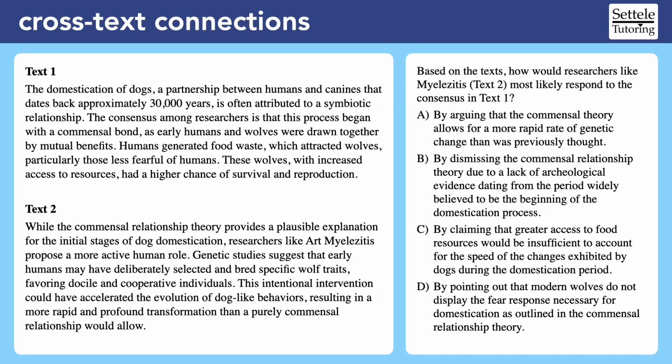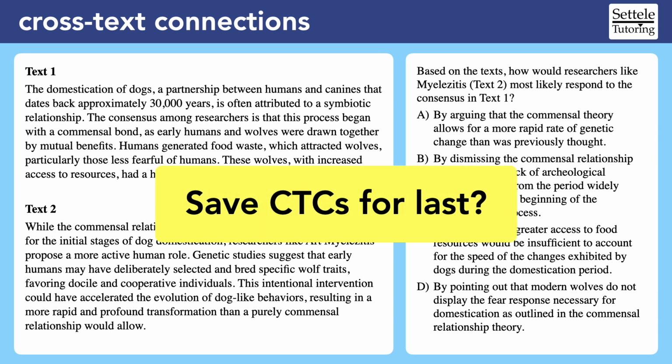Many people feel that the cross-text connections passages are among the hardest passages on the SAT. It's easy to see why. They can involve a lot of reading, which can use up a lot of time. We'll look at some strategies to make these questions easier, but perhaps the best strategy is to save cross-text connections, or CTCs, for last. If you get one in the hard module, skip it. Go on to other passages that might be easier to understand, and come back to this if you have time.